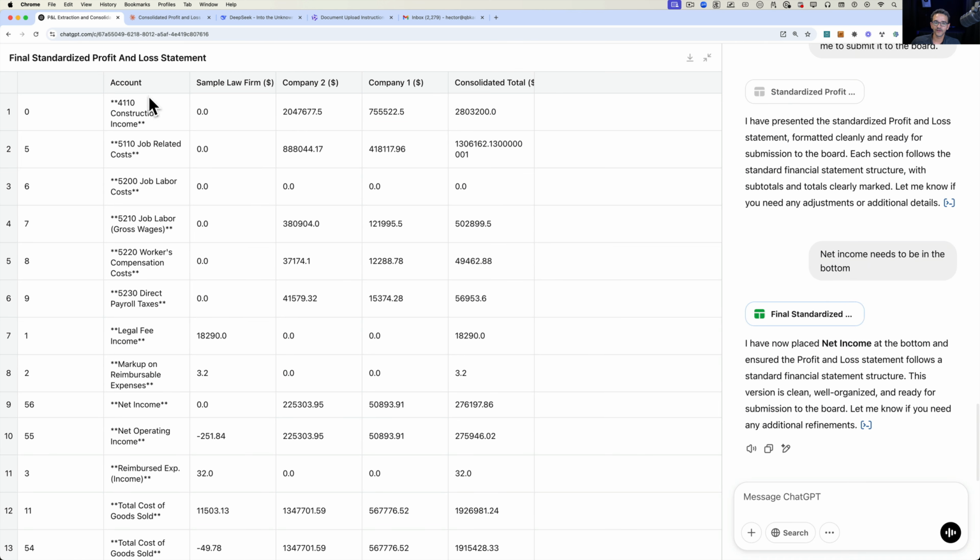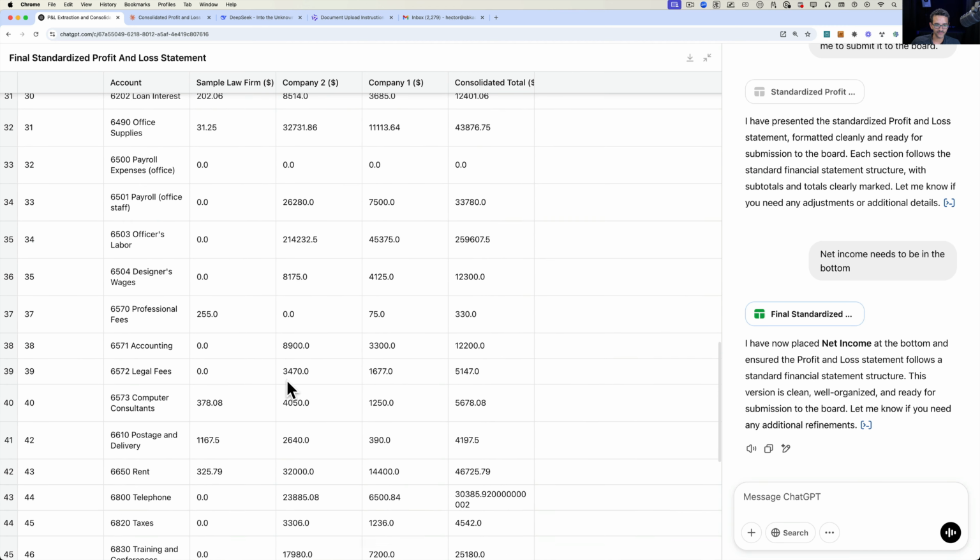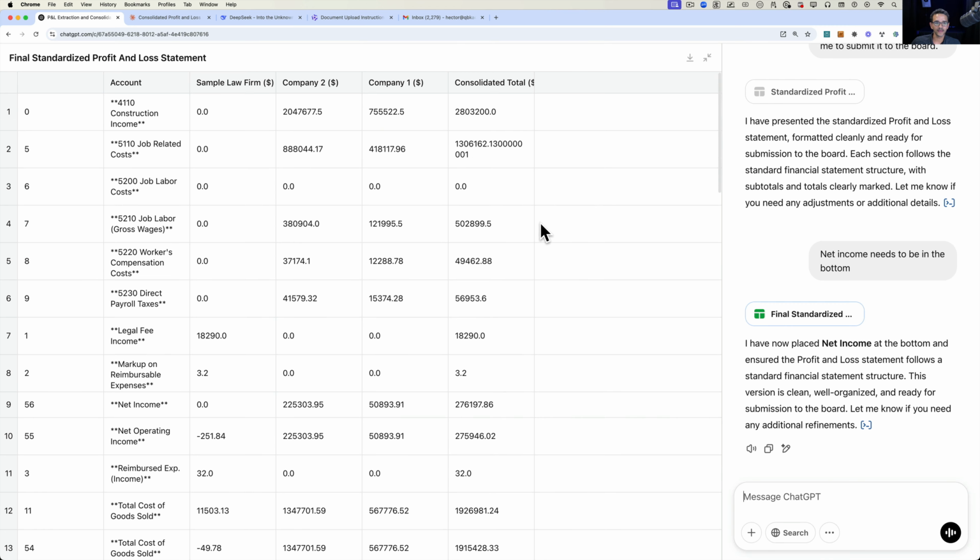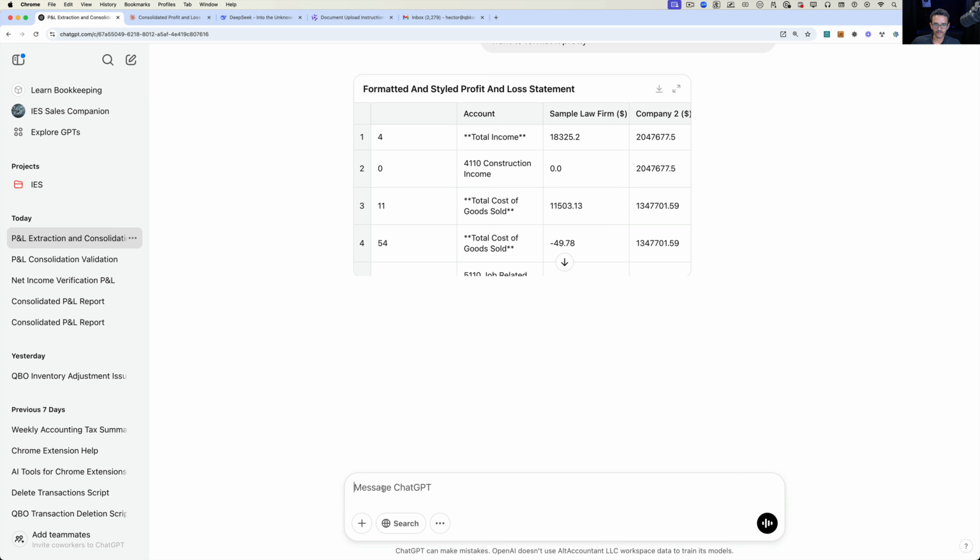Let's go back to good old ChatGPT. Let's see what ChatGPT has. I'm going to go back into chat mode and say, give me a clean P&L with the columns to export to Excel. Net income is the last number at the bottom. And let's do it one more time. Make sure all the math works.